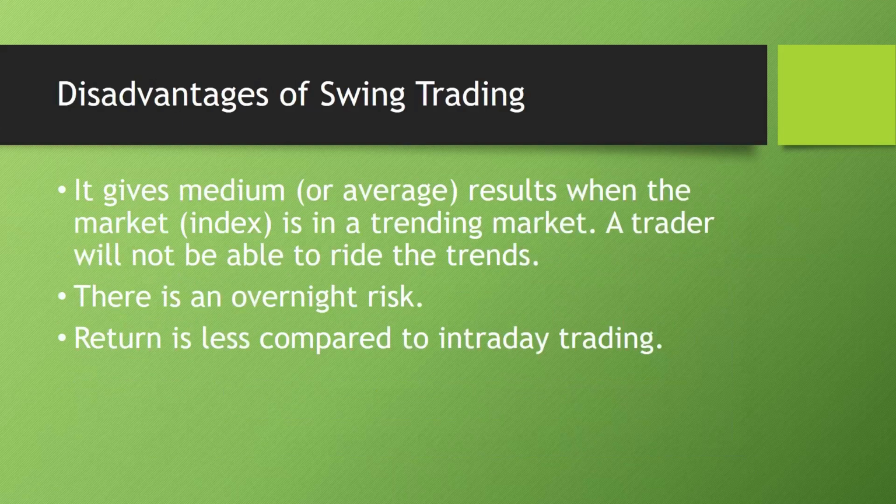Then what are the disadvantages of swing trading? It gives medium or average results when the market is in a trending market. But remember, the market trends only 20 to 25% of the overall duration. And a trader will not be able to ride the trends. Again, the success depends upon how a trader aligns his trade with the market conditions.